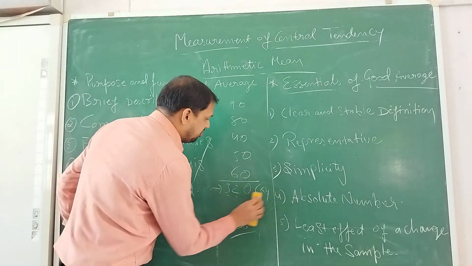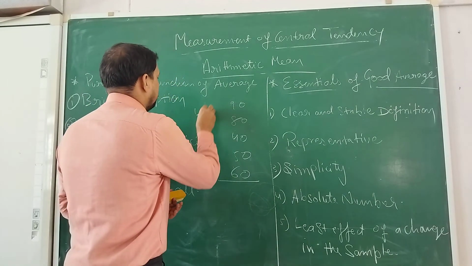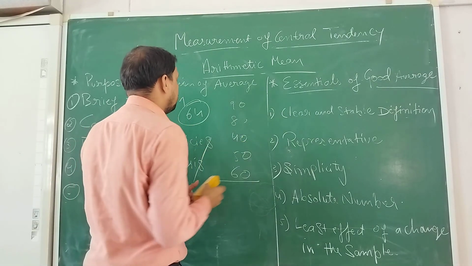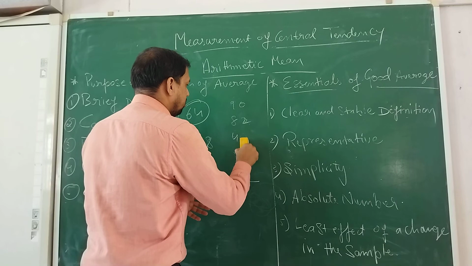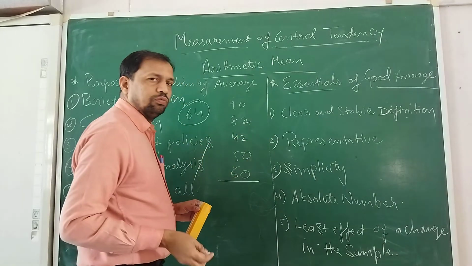Suppose there is a slight change in the data. Instead of the earlier value, now the student has got 82 here and 42 here.